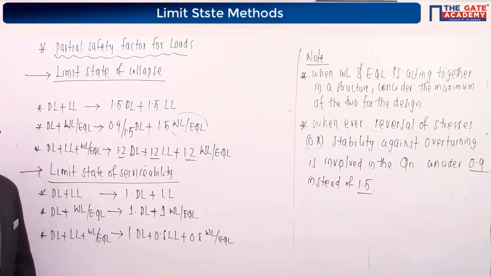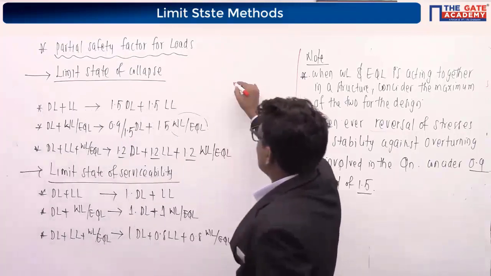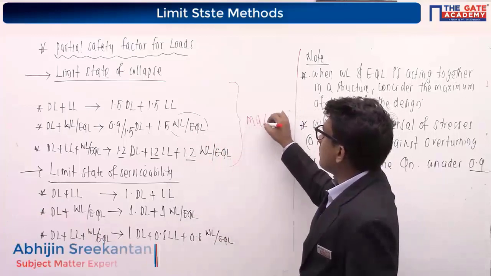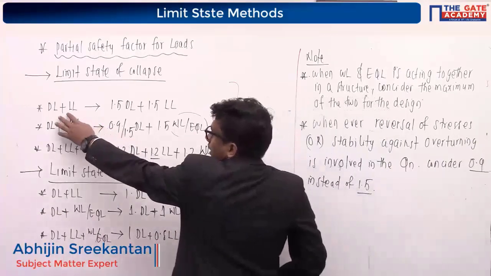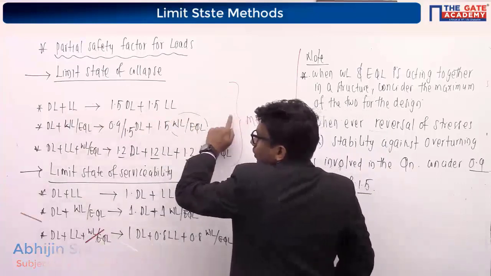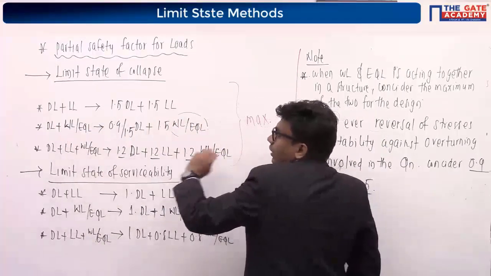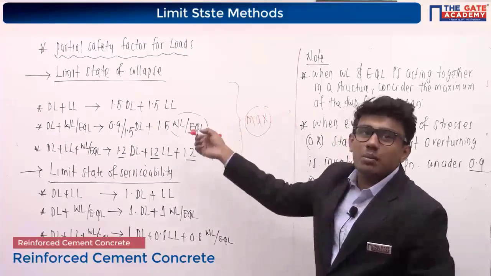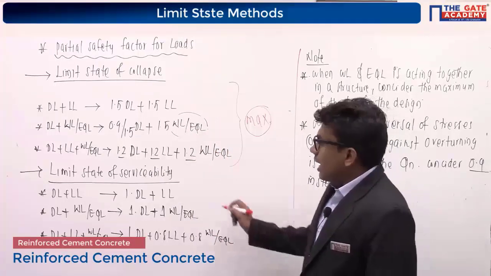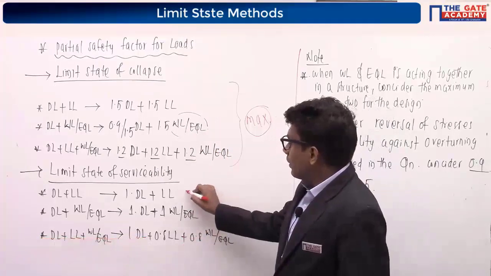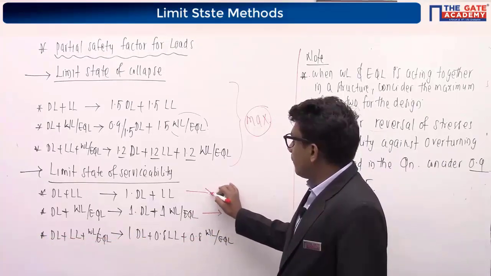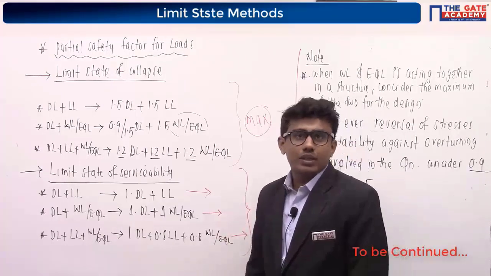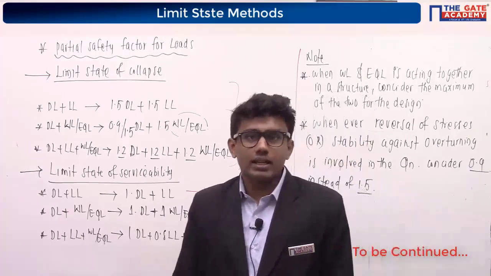So remember this. After considering these load combinations, for each load combination I will be getting a load value. For the design, I have to consider the maximum as per our limit state method of collapse. And in limit state of serviceability also, we will be getting one value for each combination, and we will be taking the maximum value among the three for the design. Getting it right? Yes.